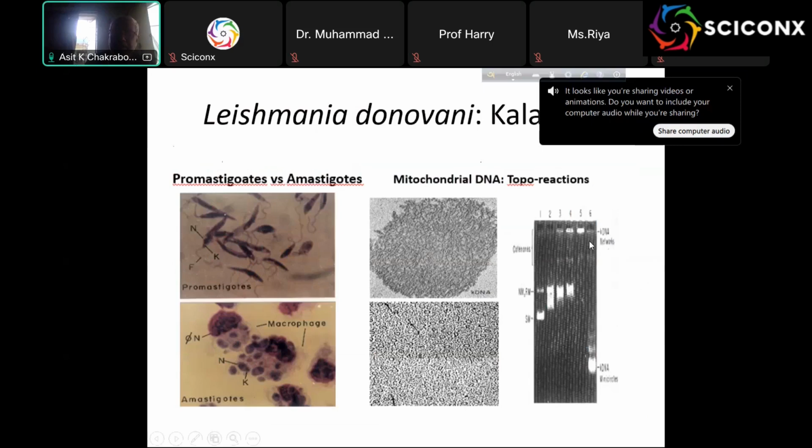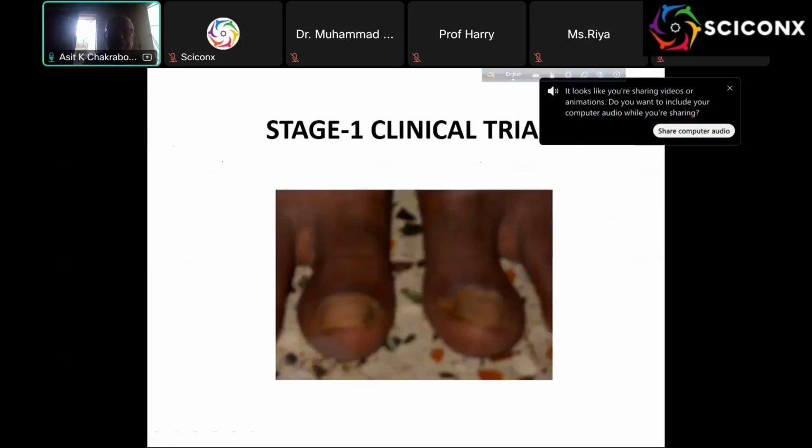Once we give the topoisomerase, this is topo 2, they come into the monomeric circle. It is actually 658 or so on. So that way I know very much about topoisomerase. And that's why I went to Johns Hopkins, and we did a PNAS paper on topoisomerase 1 from Trypanosoma brucei. So that is some of the assay.